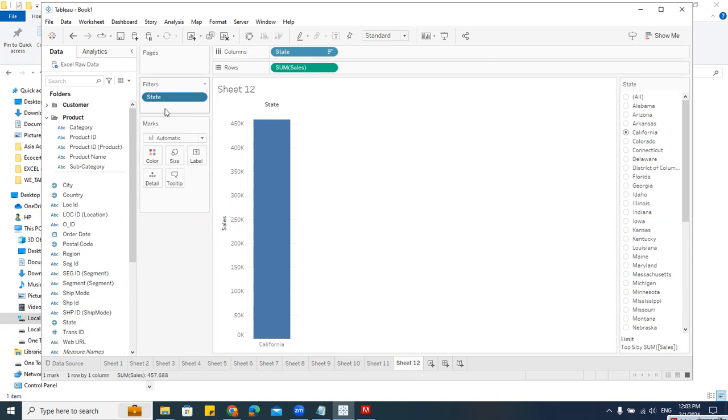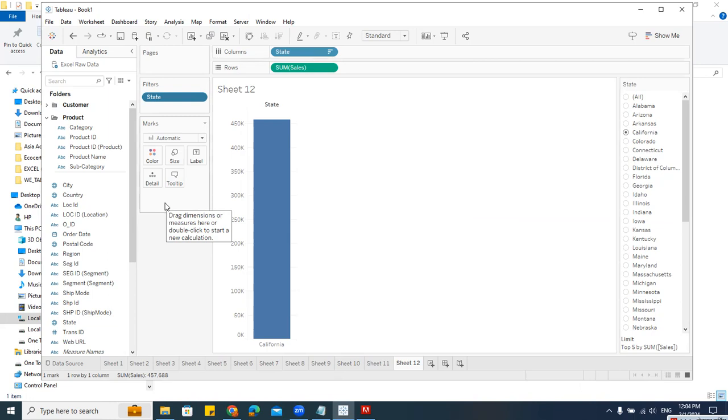And then we saw how to model the data, that is just dragging and dropping and then creating the connections. And then we also saw the data preview, metadata, and then the data pane, and then we understood the shelves, and we saw how to drag and drop with these shelves and create the visualization. So the first part, that is how to create the visualizations and things like that, we learned.